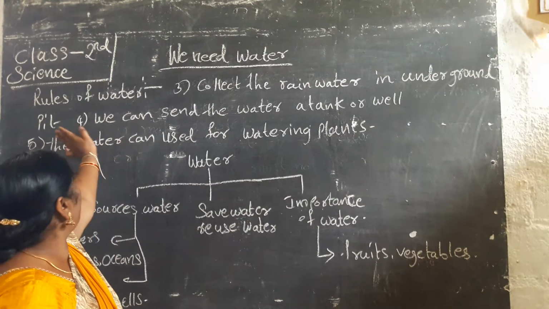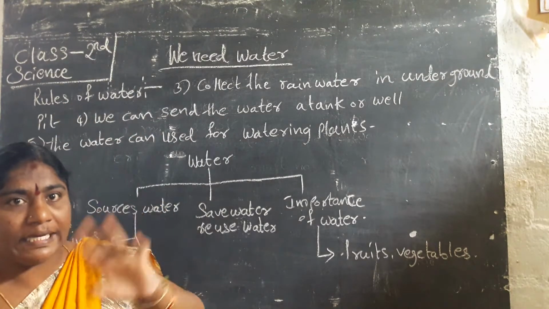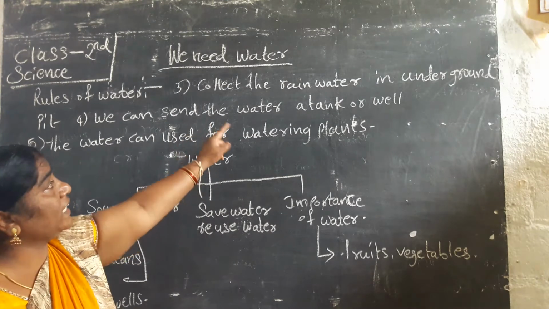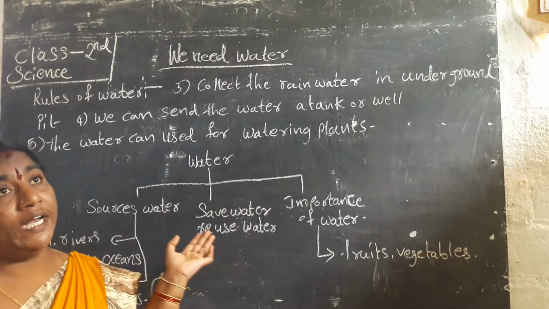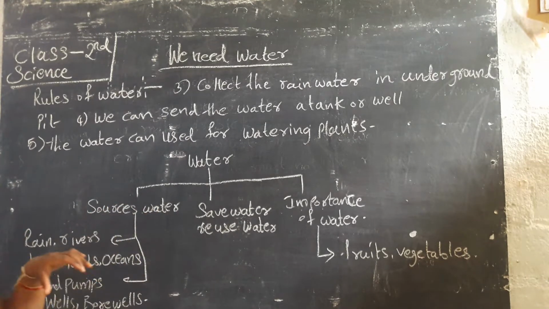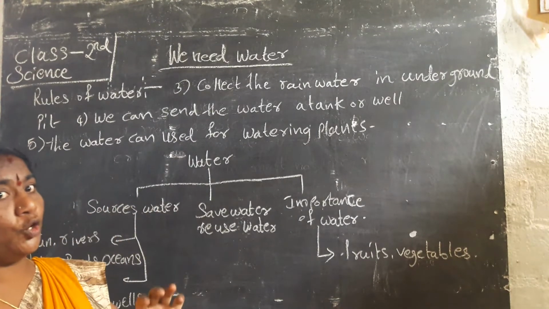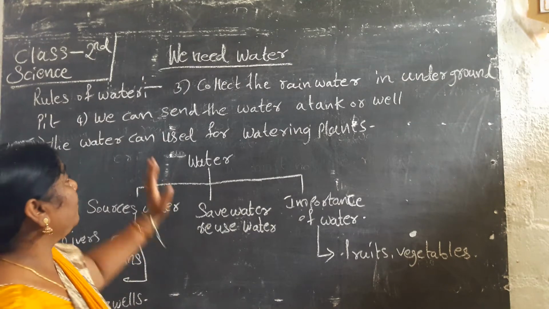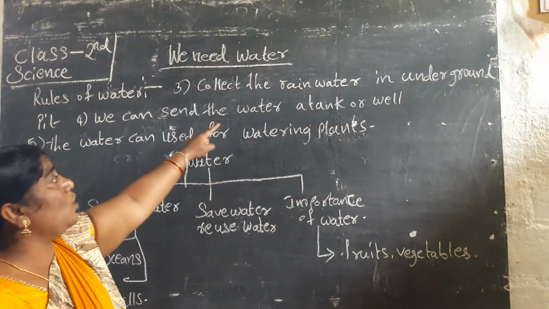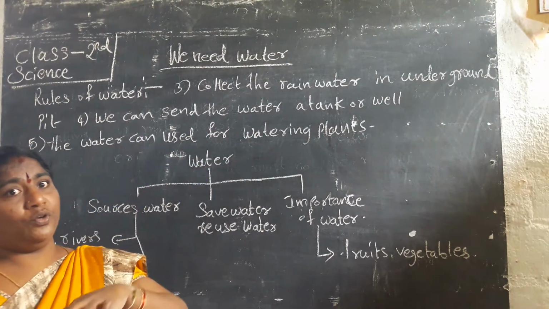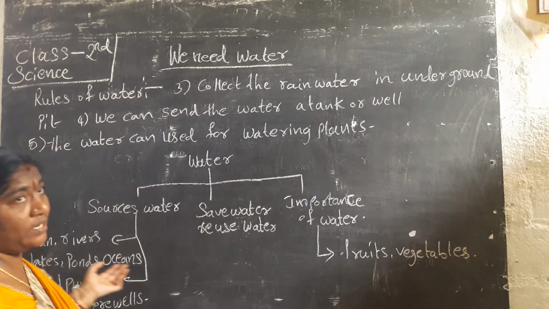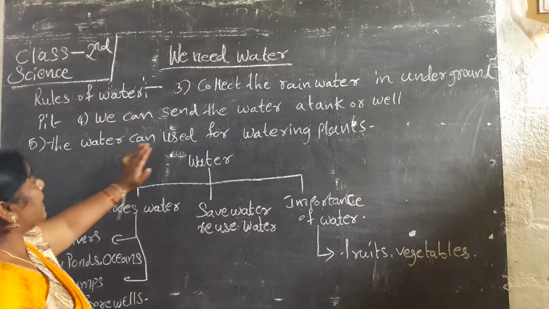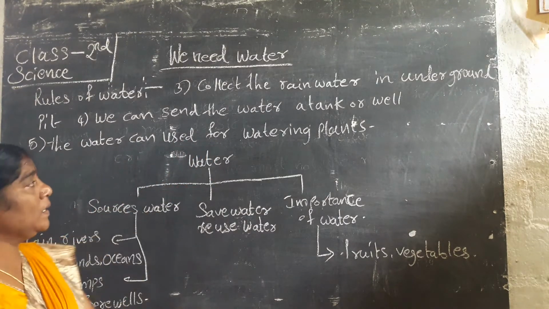Pit means a large hole under the ground. That is, we collect the rainwater in an underground pit. We can send the rainwater through a pipeline and it is stored in the pit. Otherwise, we can send the water to a tank or well; separately we have to arrange the tank or well. The rainwater we can send there and use it for watering plants.